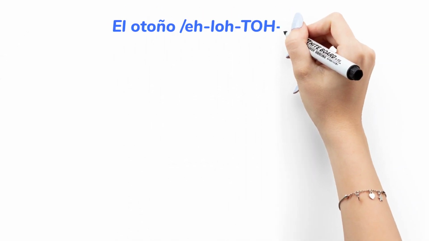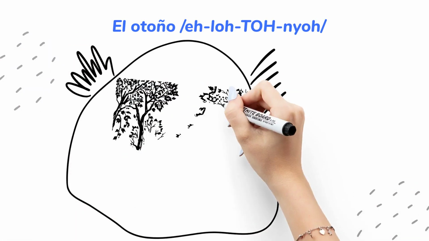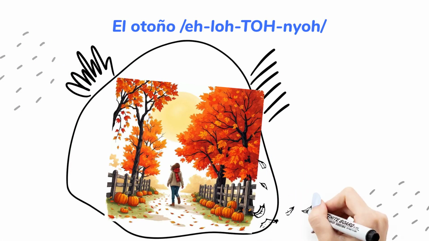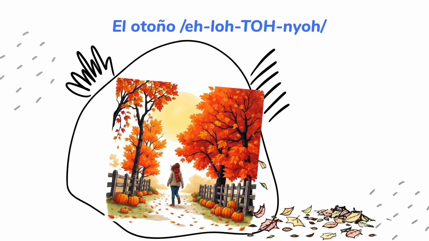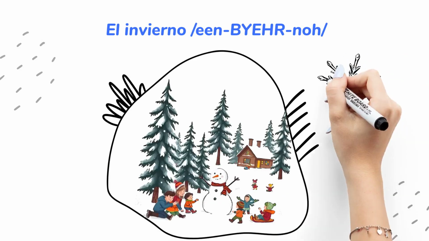El otoño, fall or autumn. In Spanish, fall is el otoño. Example, en el otoño las hojas caen. In fall, the leaves fall. El invierno, winter. En invierno, hace frío y puede nevar. In winter, it's cold and it can snow.